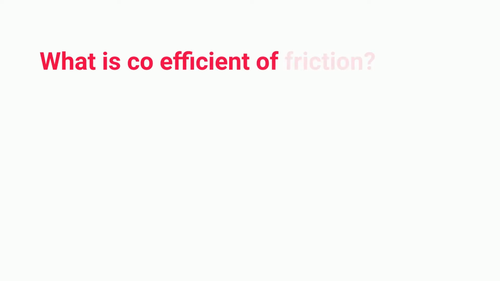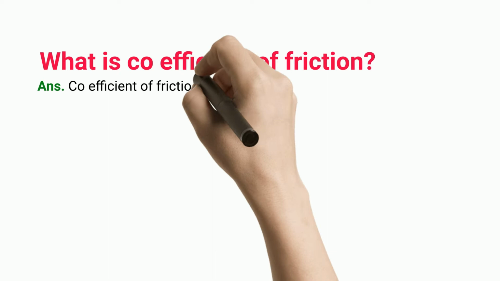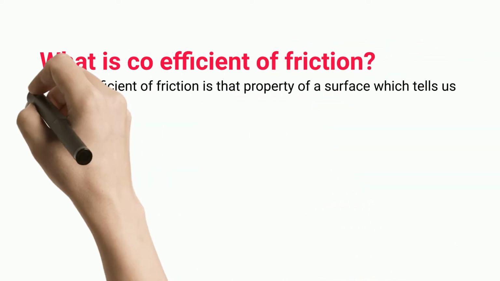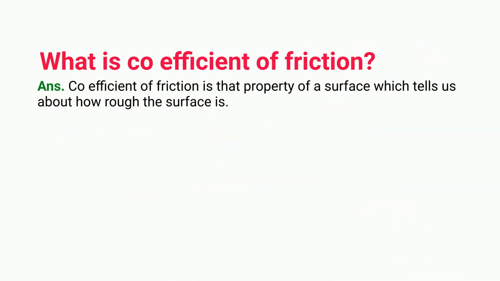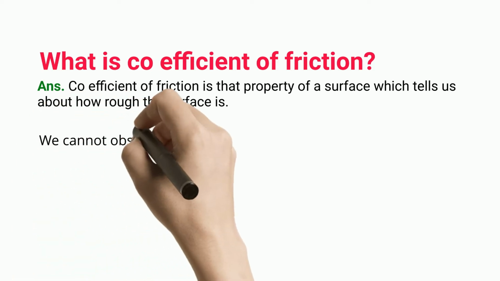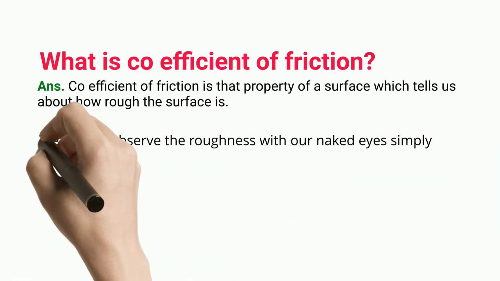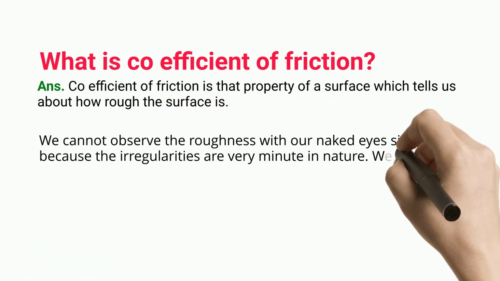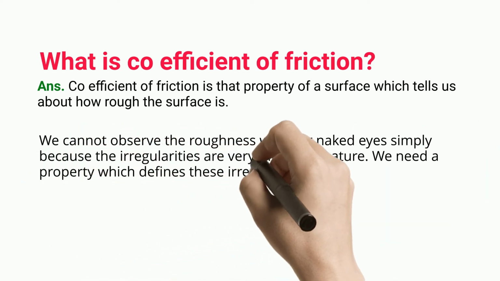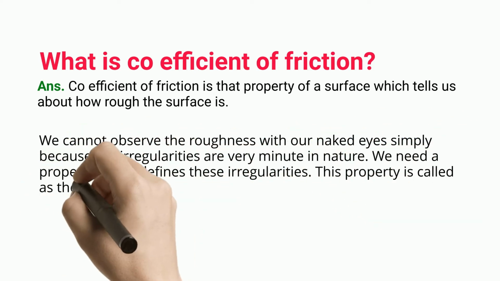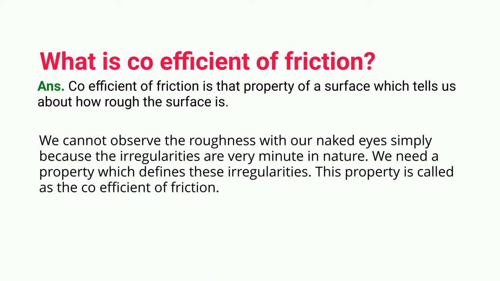What is coefficient of friction? Coefficient of friction is that property of a surface which tells us how rough the surface is. We cannot observe the roughness with our naked eyes simply because the irregularities are very minute in nature. We need a property which defines these irregularities. This property is called the coefficient of friction.